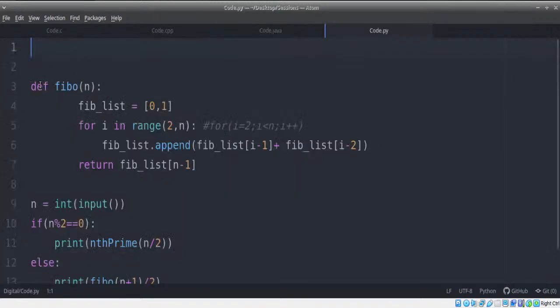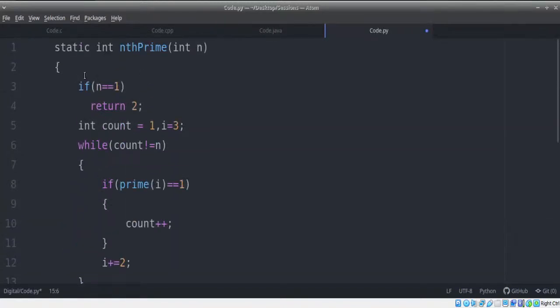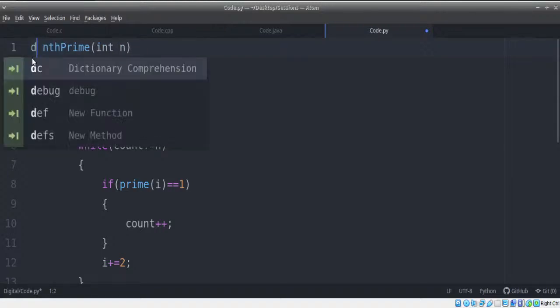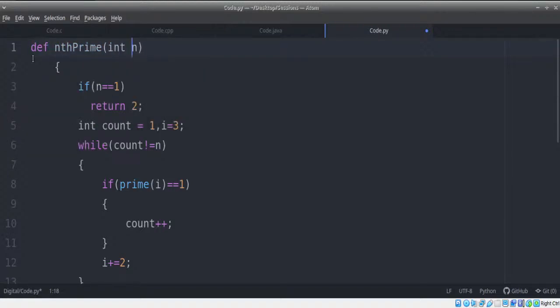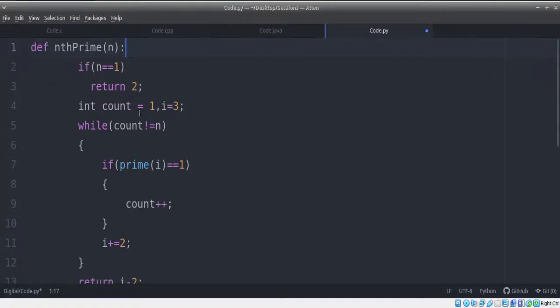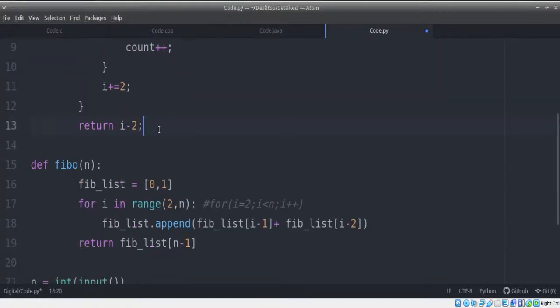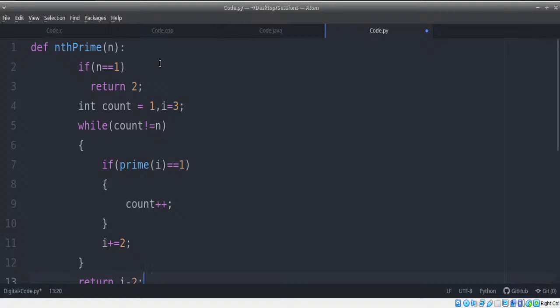Now let's go for the next question, that is to find nth prime. So again, I'm just going to write it as def nth prime of n. That's it. So here we're going to do the same thing. Let's remove these brackets. We really don't need them. Let's start with one thing at a time. If n is 1, we return 2. That's it. No semicolon.